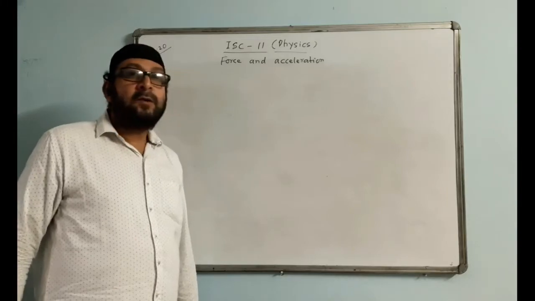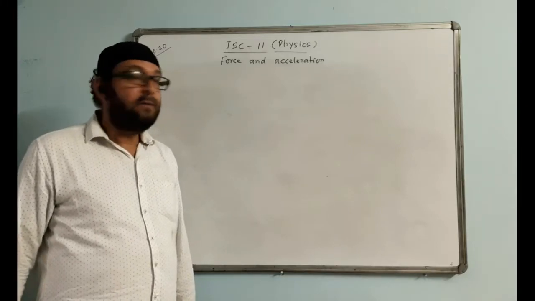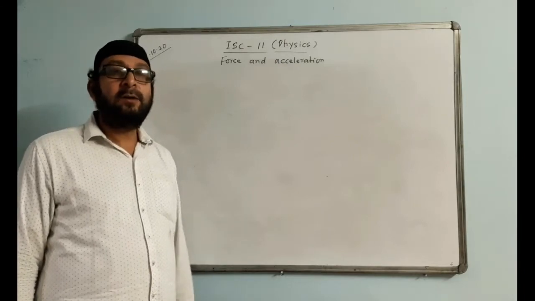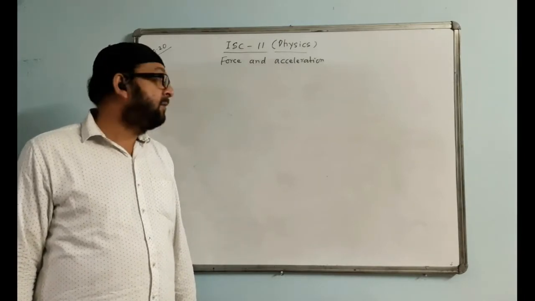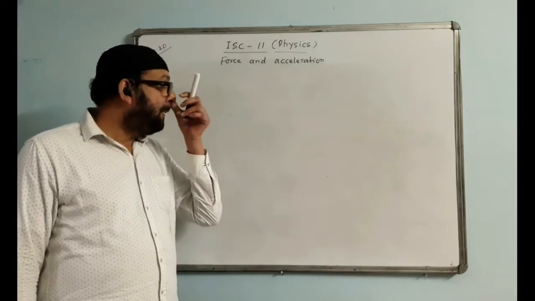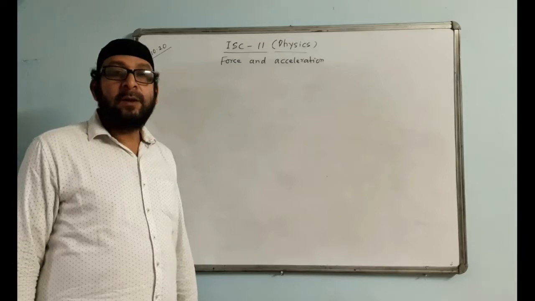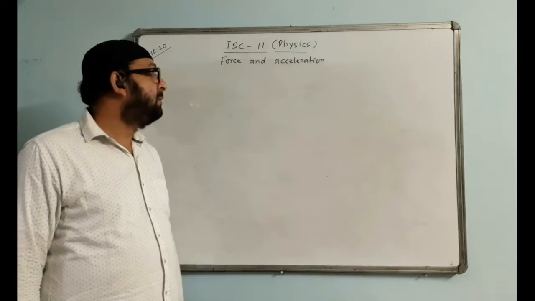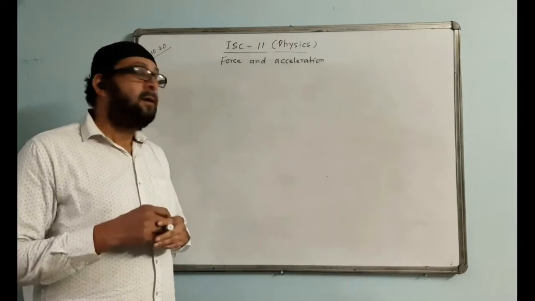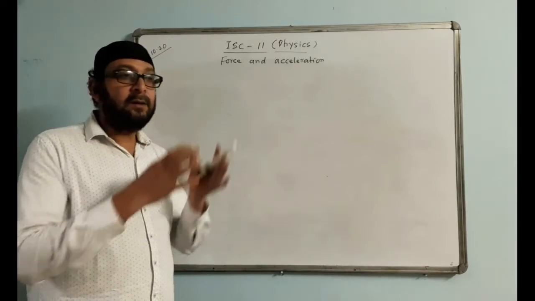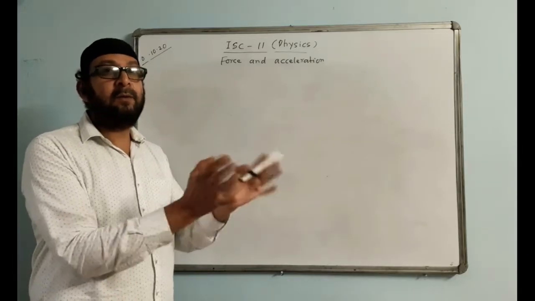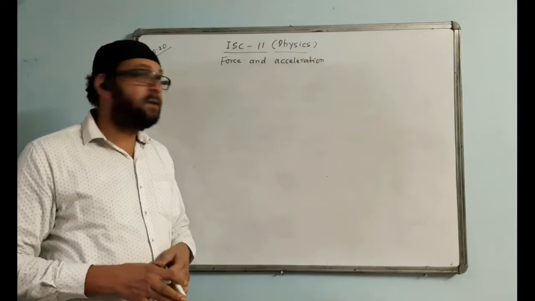Newton's first law of motion is also known as the law of inertia. What is inertia? Inertia is the property or the tendency of a body to maintain the state of rest or the state of uniform motion. That tendency or that property of a body is called inertia. Inertia is measured by the mass of the body. Greater the mass, greater the inertia. That means the body will have a greater tendency or greater property of maintaining its initial state.